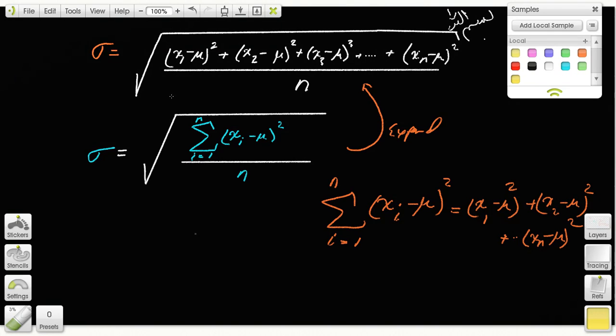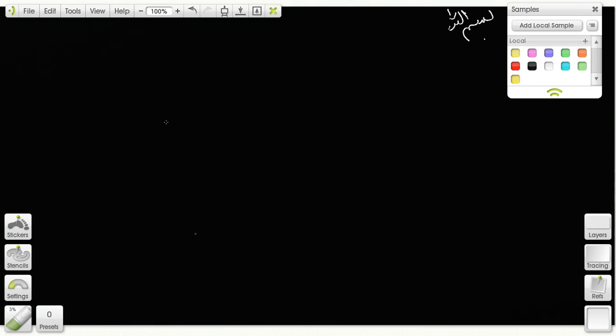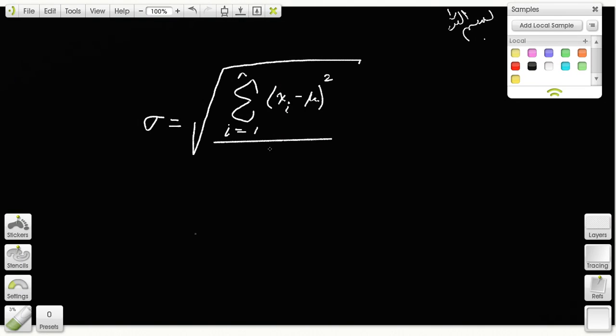And this is the formula for standard deviation. Looks complicated, but if you take it piece by piece, that's what it is. So let me rewrite just the formula. The formula looks complicated, but it's not. It is a sigma notation: i equals 1 to n of x sub i minus mu, and then square it. You take this whole thing and divide it by the number n, and then you take the square root of that, and then you get standard deviation.